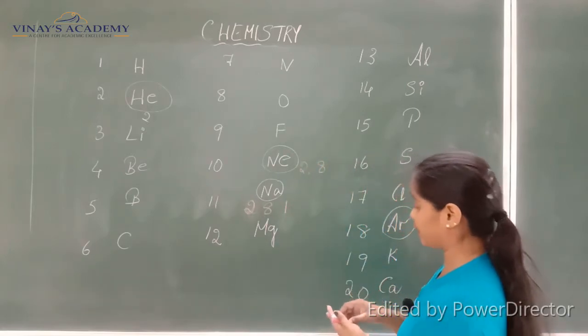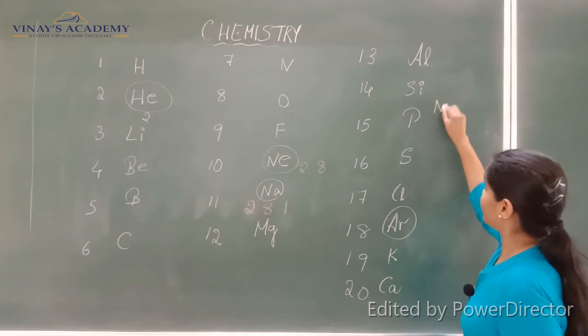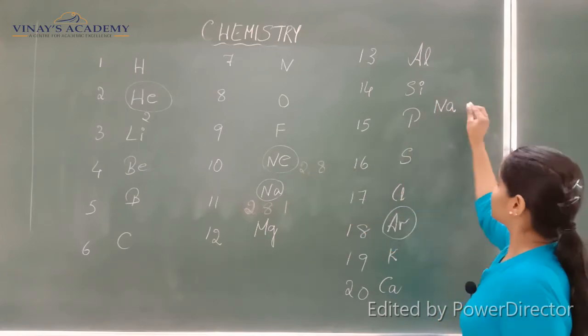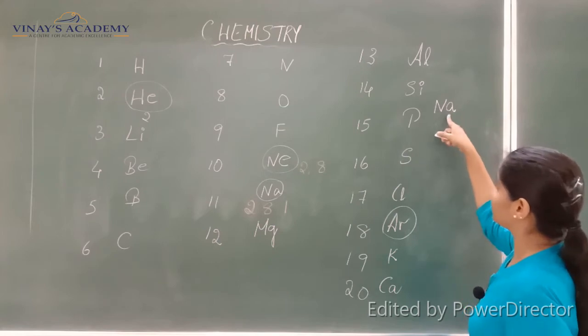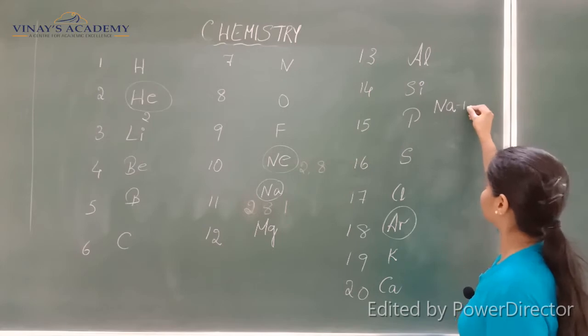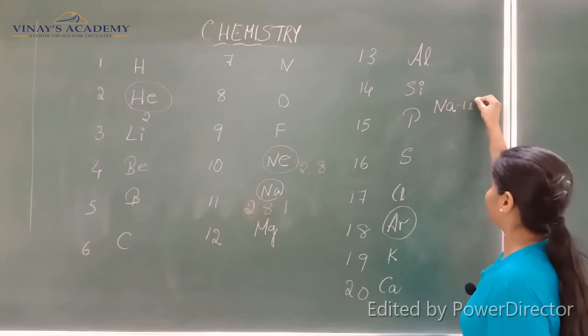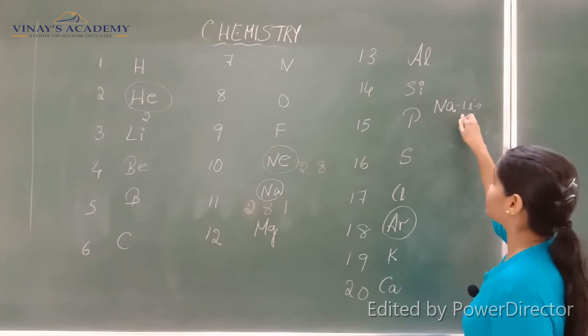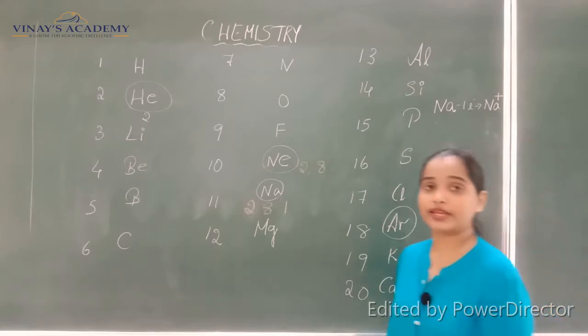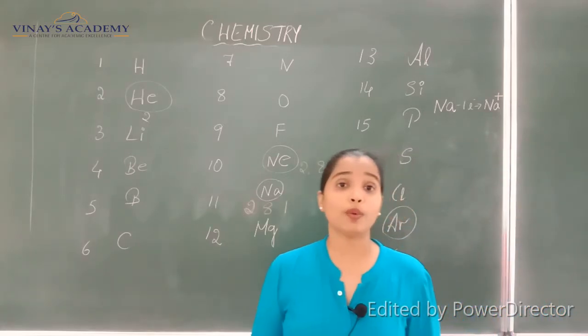Let me write it here and show it to you. Sodium wants to be stable like neon, so it tends to lose 1 electron. On losing 1 electron, it becomes sodium cation, Na plus, or I can also call it Na1 plus.